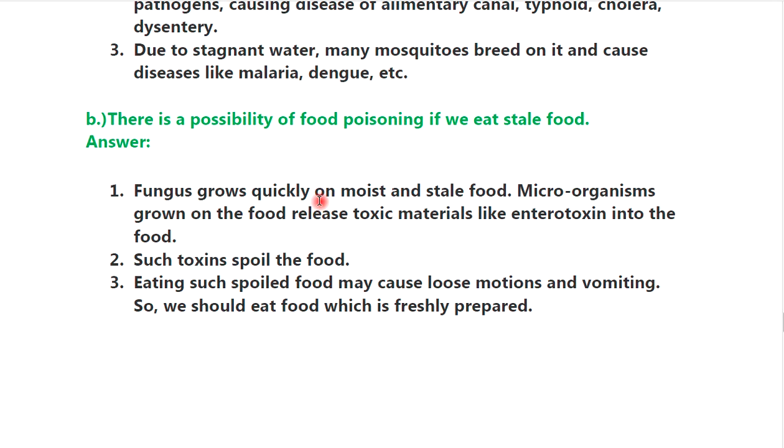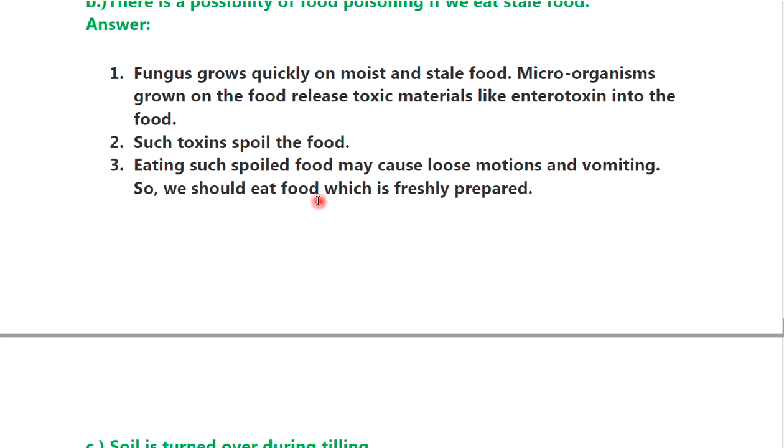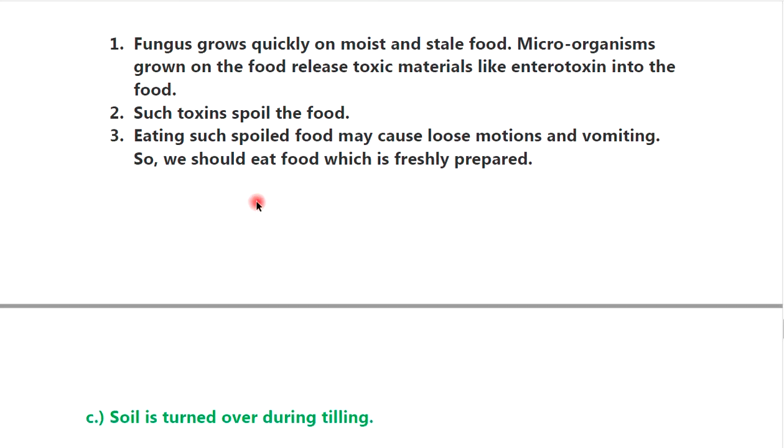B. There is a possibility of food poisoning if we eat stale food. Answer: Fungus grows quickly on moist and stale food. Microorganisms grown on the food release toxic material like enterotoxin into the food. Second, such toxins spoil the food. Third, eating such spoiled food may cause loose motions and vomiting, so we should eat food which is freshly prepared.